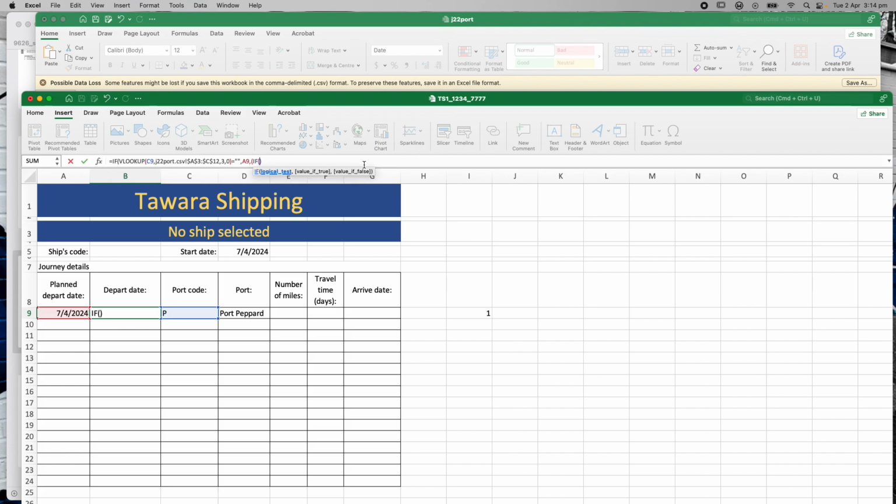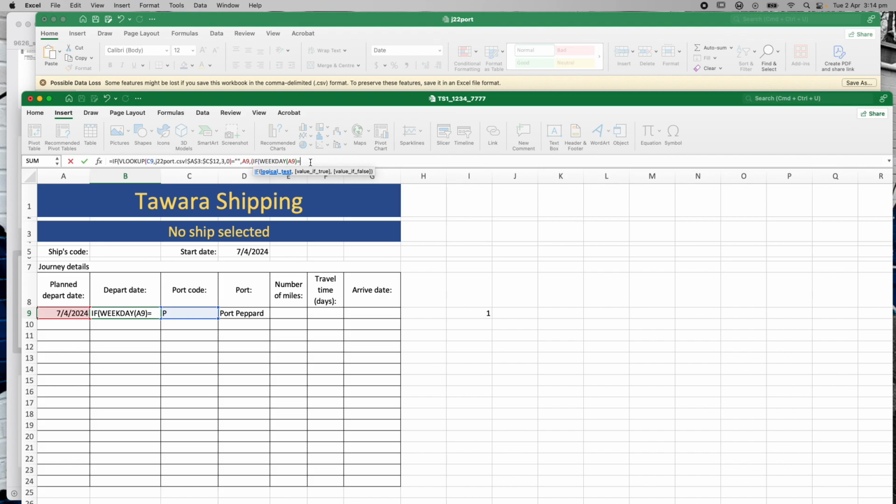I'm going to do another bracket and I'm going to say if the weekday, so I'm just going to use that function WEEKDAY that's already there, the weekday of A9, which is this one. So if that weekday of A9 exactly equals, now I'm going to have to do a lookup here.